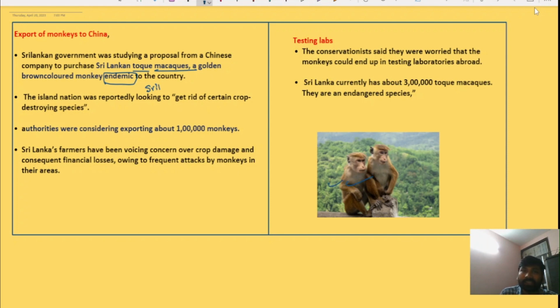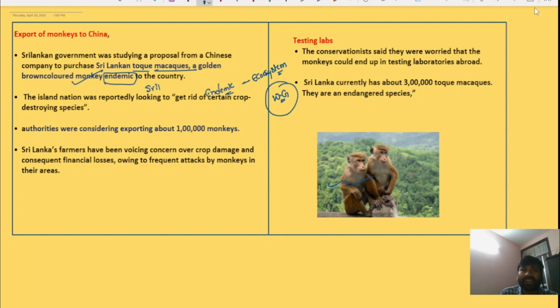And what does endemic mean? Endemic means it is found in one particular ecosystem. For example, if a particular species is endemic to the Western Ghats, that means it is found only in the Western Ghats, nowhere else. In the same way, the Toque macaques are endemic to Sri Lanka only. So they are golden brown colored monkeys.